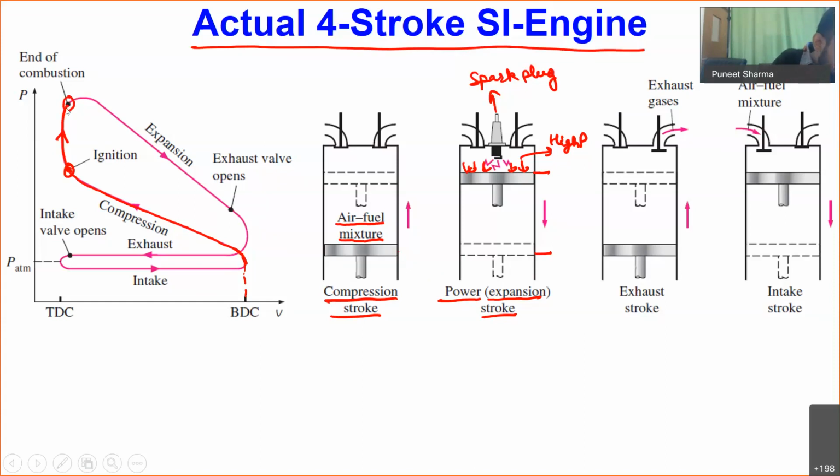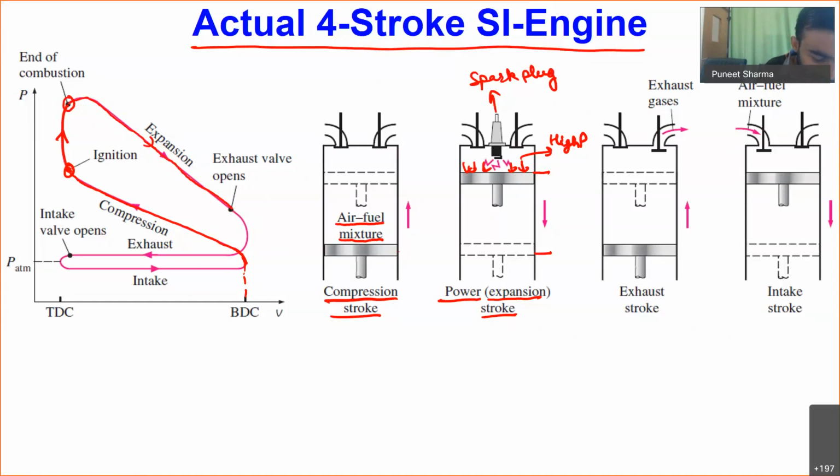Now you can see, while we are having this expansion, this is my expansion process over here. While my high pressure gases are expanding, our volume is actually increasing. So that's why we will be having a decrease in pressure. That's why pressure is decreasing during this stroke.